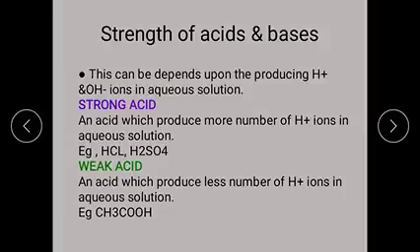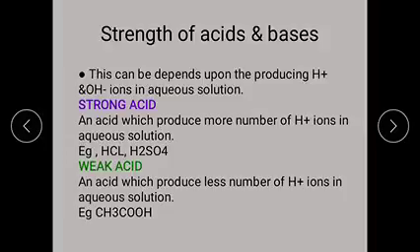Now let us see the strong acid definition: an acid substance which ionizes completely and produces more number of H plus ions in aqueous solution is called a strong acid.